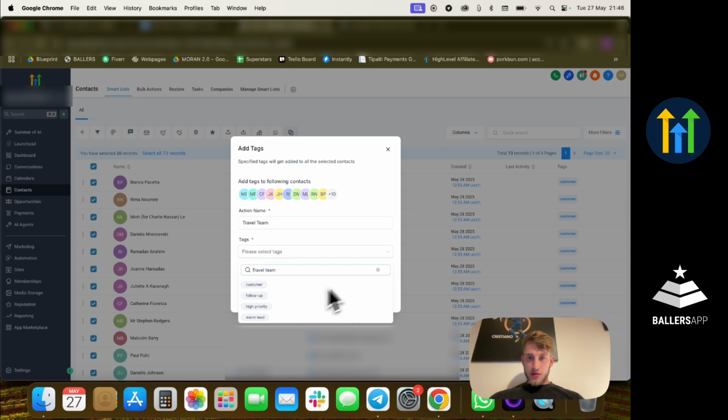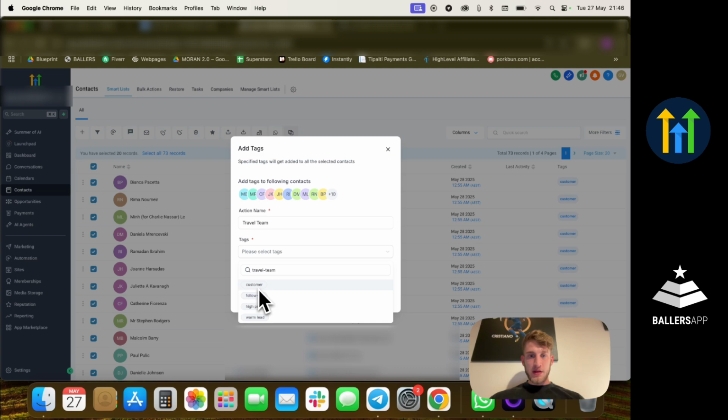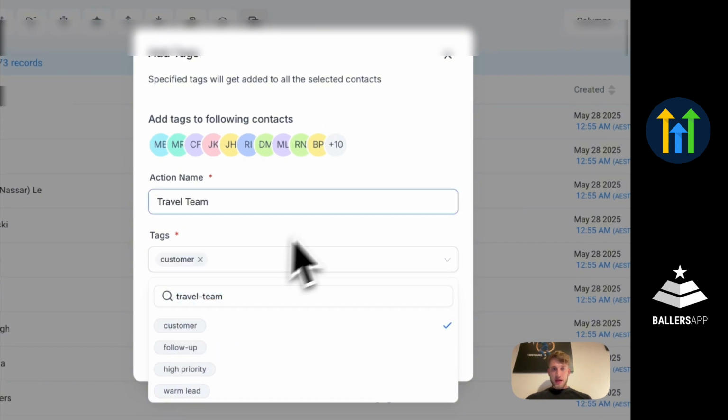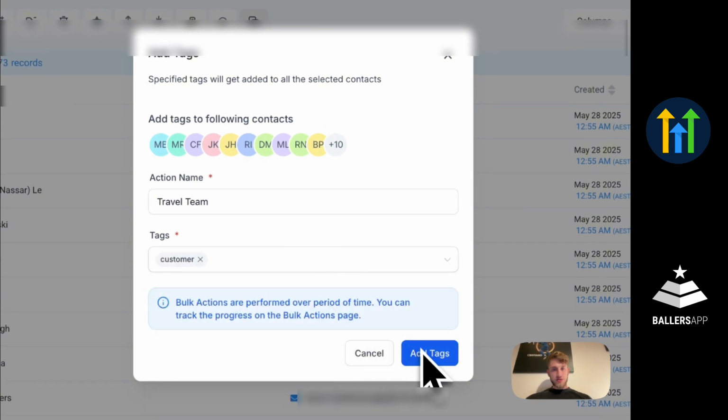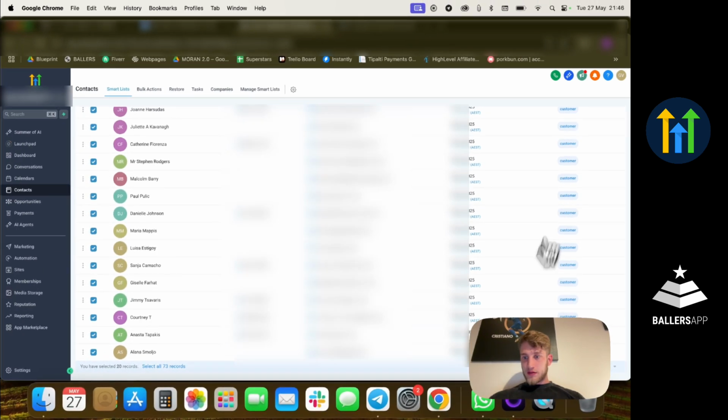It should give me an option to create a tag based on the ones that I don't have. So something is off at the moment. There should be an option, create another tag. So let's say that this at the moment, just not to waste our time, is a travel team tag. So instead of travel team tag, we're going to use customer tag and mark all of them as they're our travel team. So we would click add tags. And that being said, here are all of the members that have that specific tag.